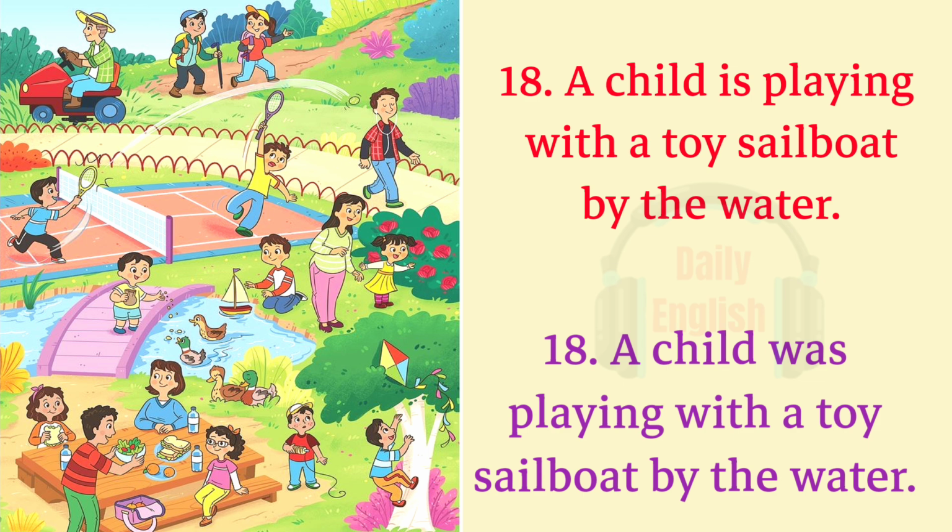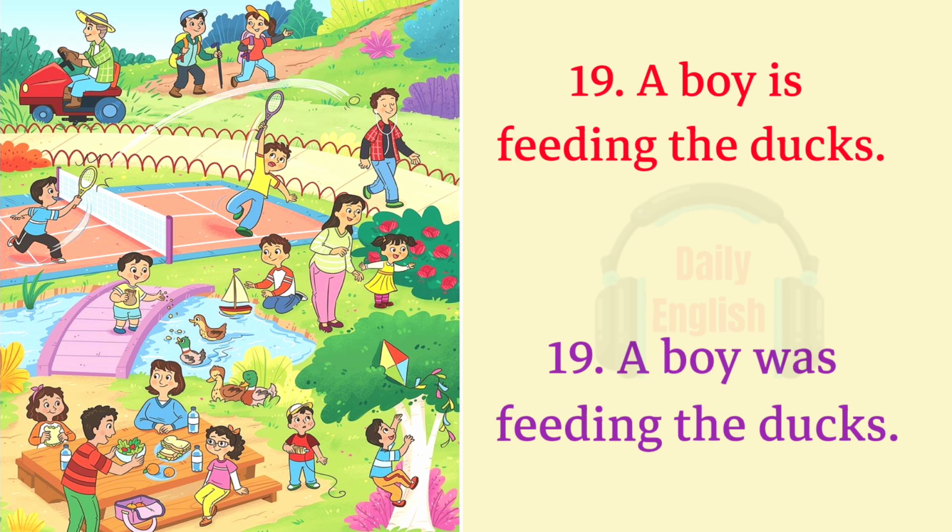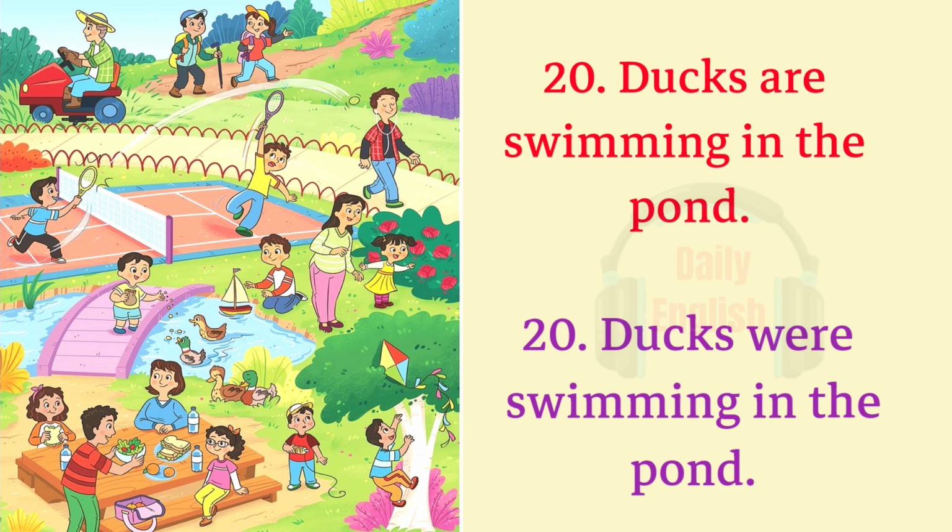18. A child is playing with a toy sailboat by the water. 18. A child was playing with a toy sailboat by the water. 19. A boy is feeding the ducks. 19. A boy was feeding the ducks. 20. Ducks are swimming in the pond. 20. Ducks were swimming in the pond.